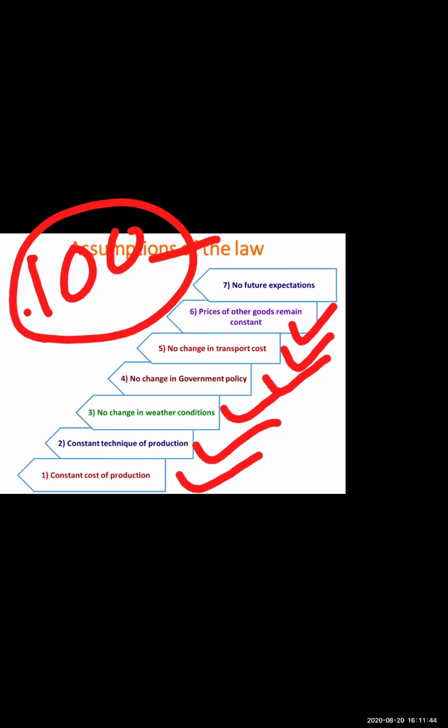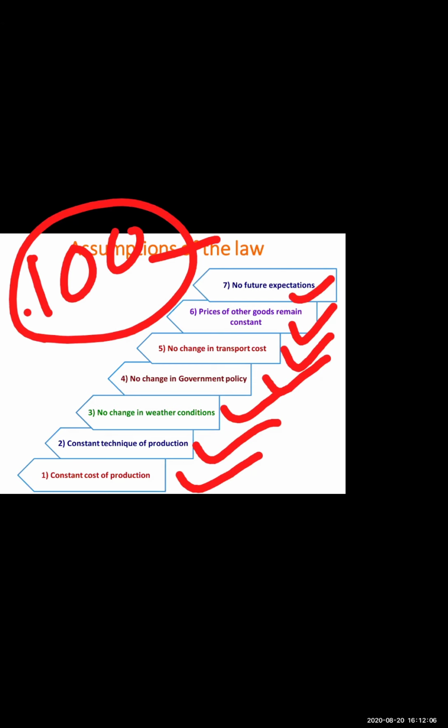So this law assumes that prices of other goods should remain constant, should not change. If they change, the law of supply may not hold true, because the producer may transfer resources to other products.